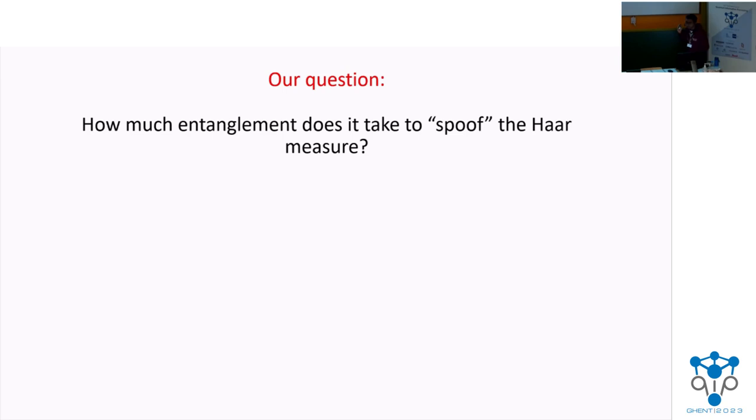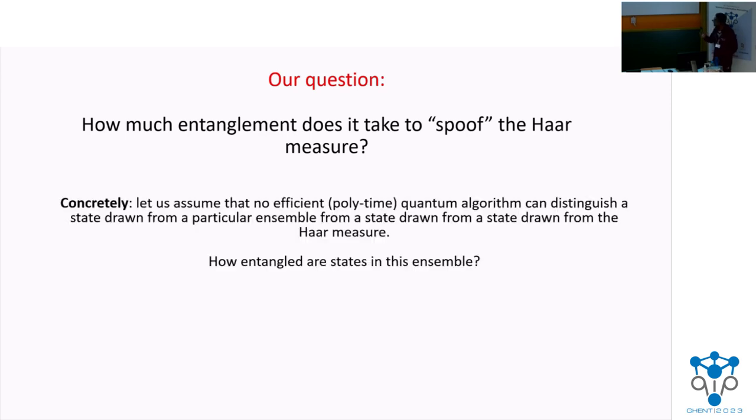Let's start with a motivating question. Why is this a motivation? This will become clear in the later slides. How much entanglement does it take to spoof the Haar measure? Concretely, what do I mean by this?